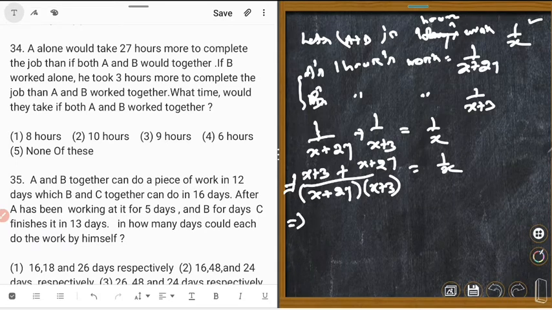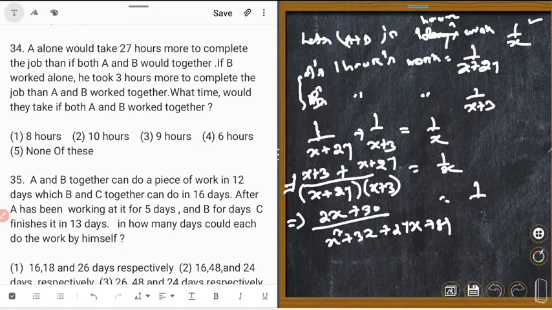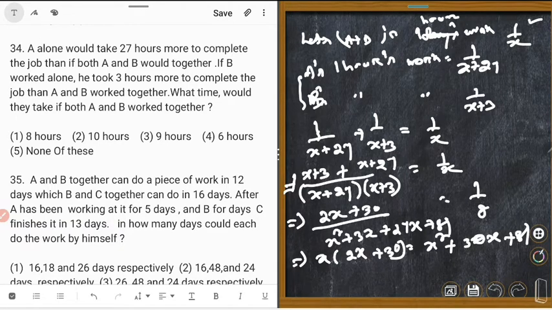Implies that 2x plus 30 upon x square plus 3x plus 27x plus 81 is equal to 1 upon x. Implies that x into 2x plus 30 is equal to x square plus 30x plus 81.